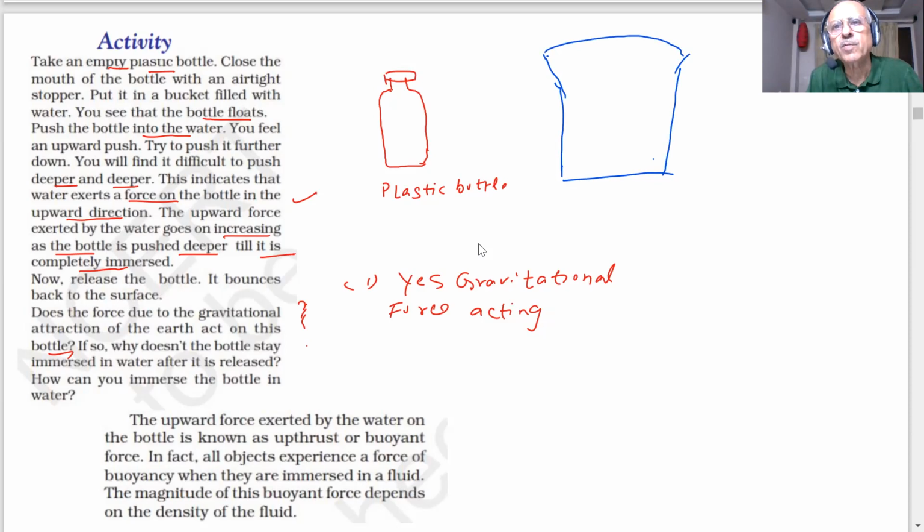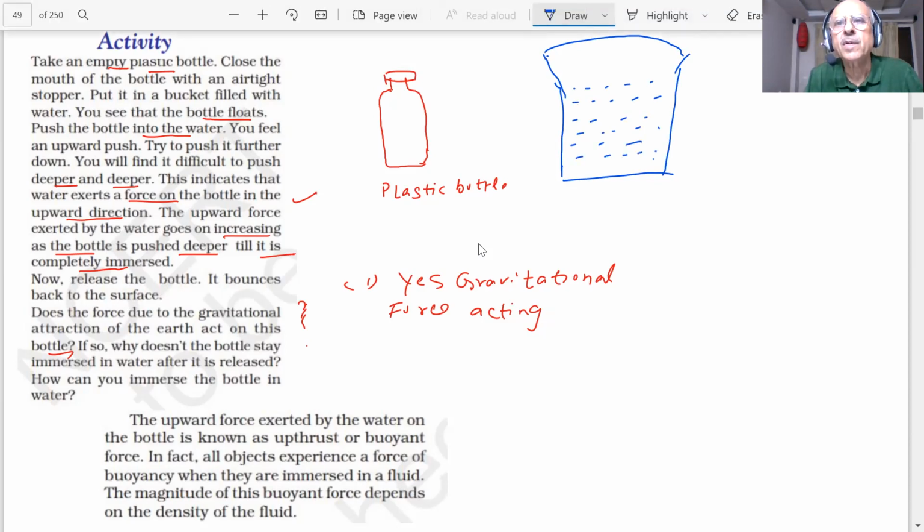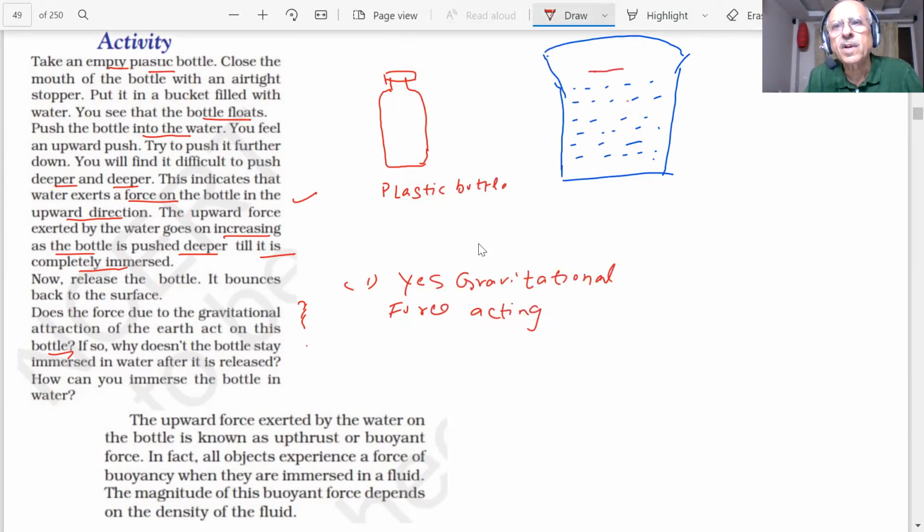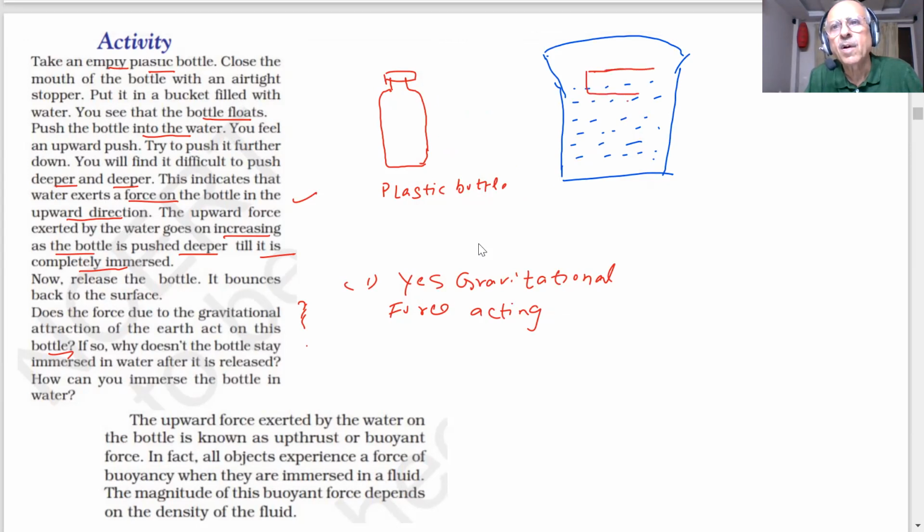This is our bucket, student. You have water. And students, this is our plastic bottle.